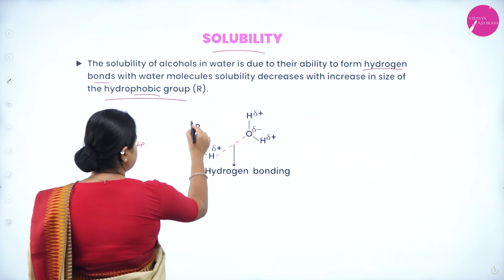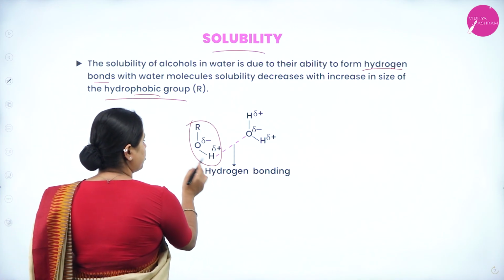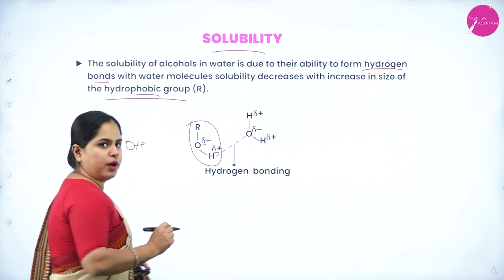As you can see, this is a molecule of alcohol which is shown here. Already, as we have discussed, because of the electronegativity difference, hydrogen will have a partial positive charge and oxygen will have a partial negative charge.